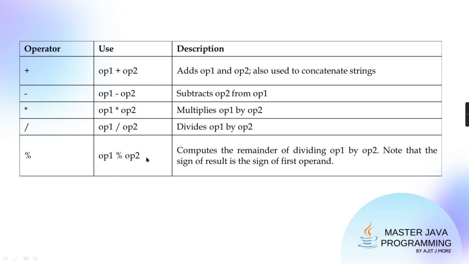Only you have to remember that when you are taking the remainder, the sign of the result is the sign of the first operand. So whatever is the sign of the first operand is the sign of the answer.